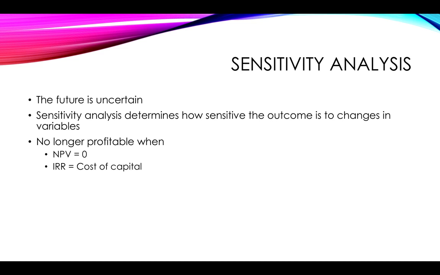So for any project that you are looking at, you need to look at the answers that you are getting for things such as your net present value, your internal rate of return, etc., and see how close they are to 0 for net present value and the cost of capital or interest for the IRR. And the closer they are, obviously the riskier it's going to be. You can also look at how sensitive it is. The greater the sensitivity or the closer it is to these items, obviously the greater the risk of something going wrong and the project becoming unprofitable.